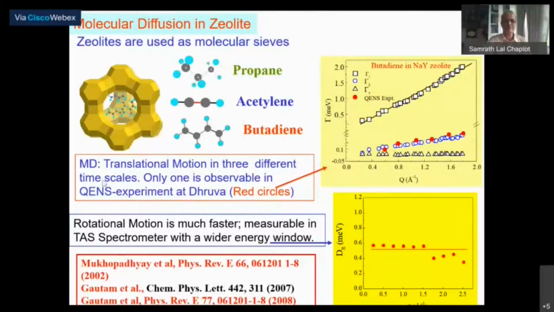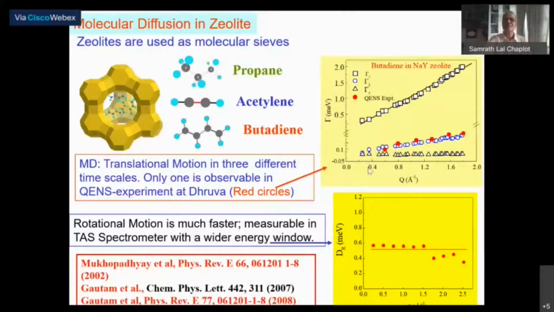At a very small time scale, it would be just sticking around the walls of the cage. At the next time scale, it could be diffusing inside the cage. At an even higher time scale, it could be diffusing from one cage to another cage, and so on and so forth. Now, for all these different kinds of dynamics, if you analyze the corresponding half width at half maximum as a function of Q, then what one finds is there are actually three different Lorentzian functions with different weights, different amplitudes,